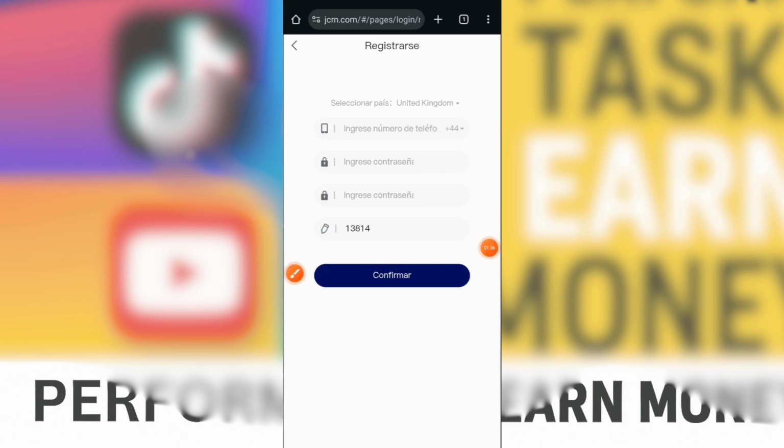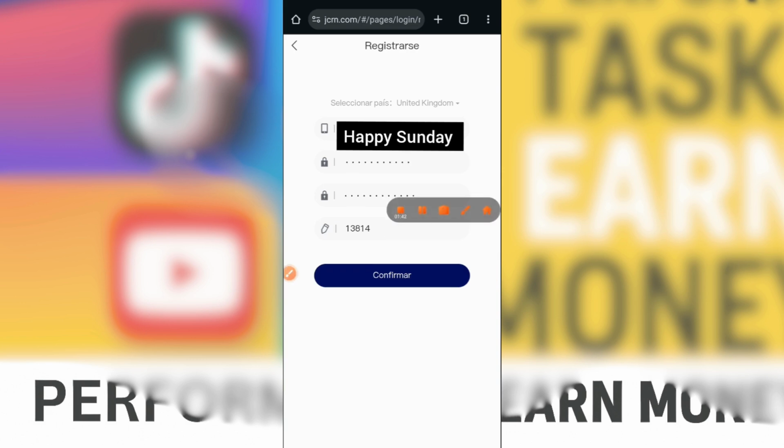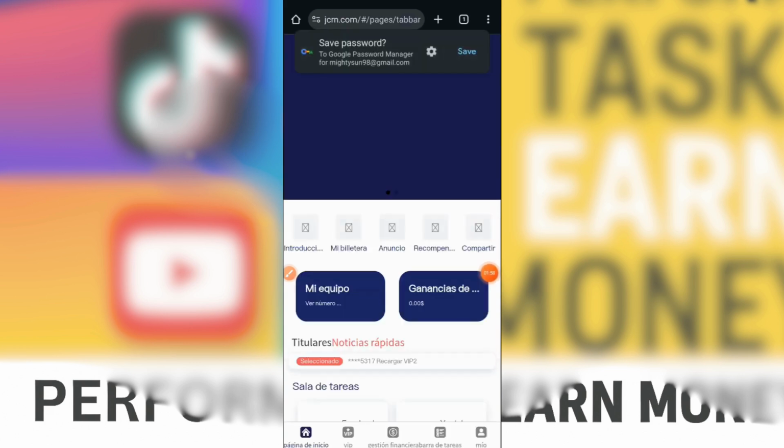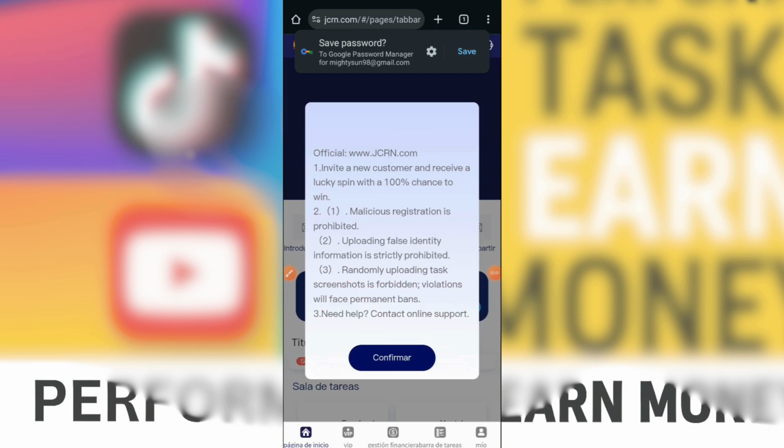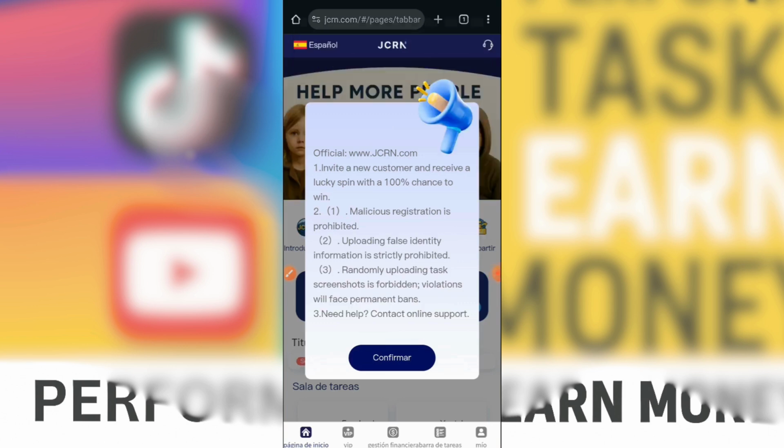So let me quickly do that. Okay, I'm done putting in my details. The next thing is to hit this confirm button so we can proceed. Let's confirm and get inside the project. Okay, they said the mobile number has been registered. Probably there's an error. They have already tried it earlier and it didn't go through, so they have already picked it in the first place. So they have already brought me to my interface. It's as simple as that. Just follow this step. Don't mind the country, just put in your number, your password, and you are good to go.